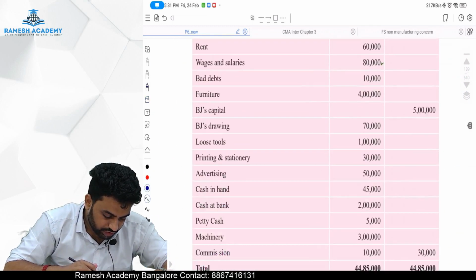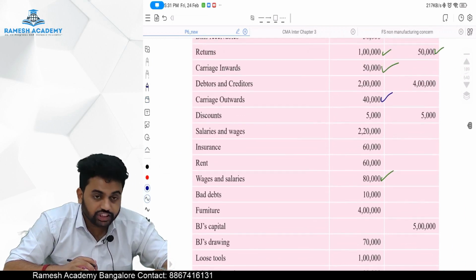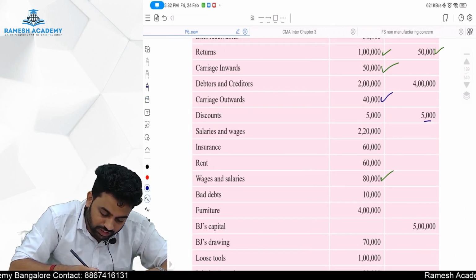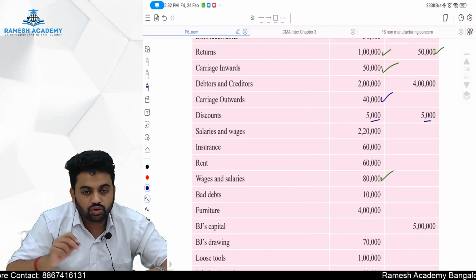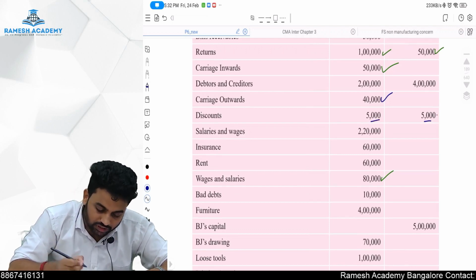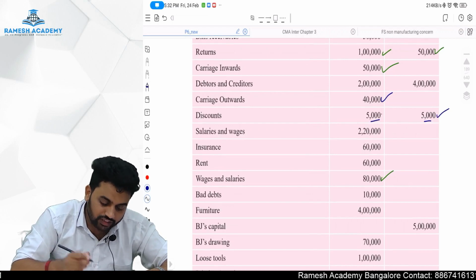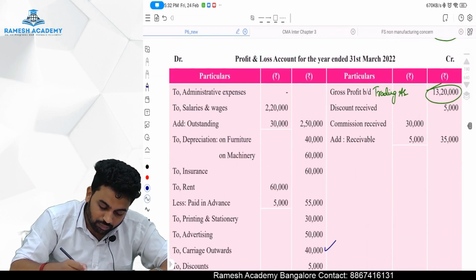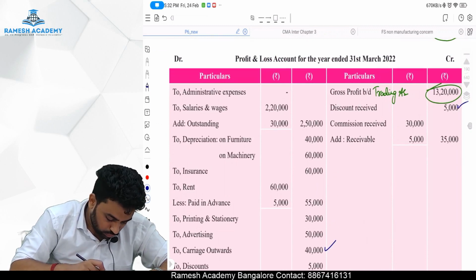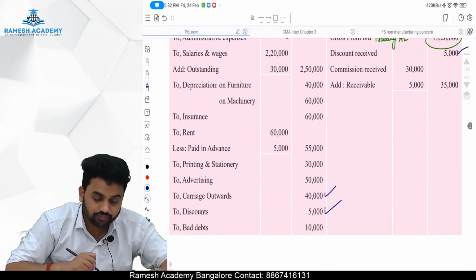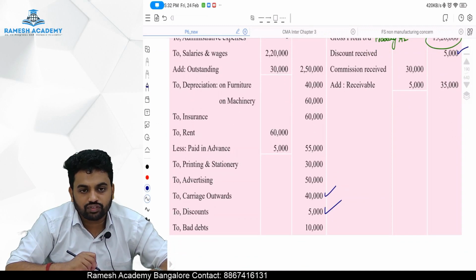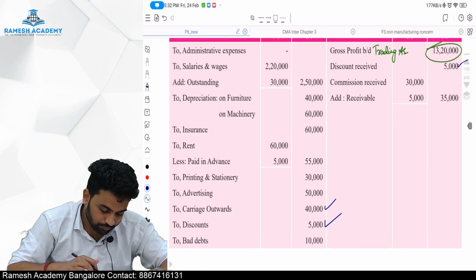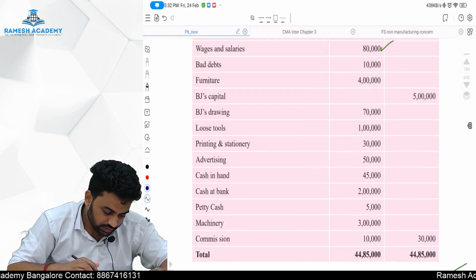Next, sir, next. Discount is there. Discount received is 5,000 rupees. Discount allowed is 5,000 rupees. So by discount received 5,000, to discount allowed 5,000. See here, debit means expense, credit means income. Okay, sir, that is also done.